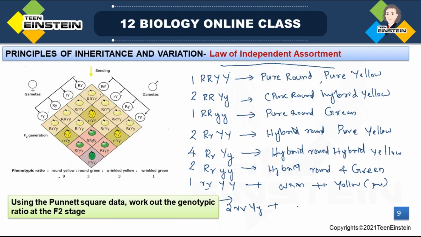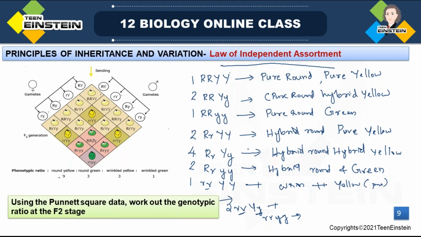Okay. This is wrinkled and hybrid yellow. Here the yellow color is in hybrid form, but the shape is homozygous recessive, so wrinkled. Next, the last condition is this last one. Small r, small y. This is wrinkled and green. Okay. So this is the genotypic condition of all these combinations.